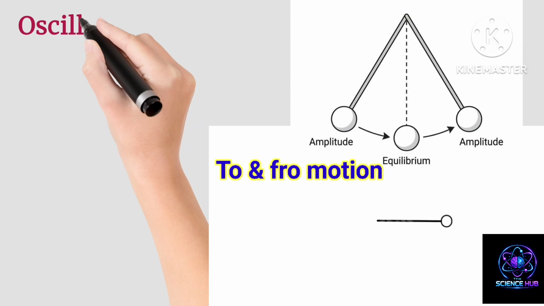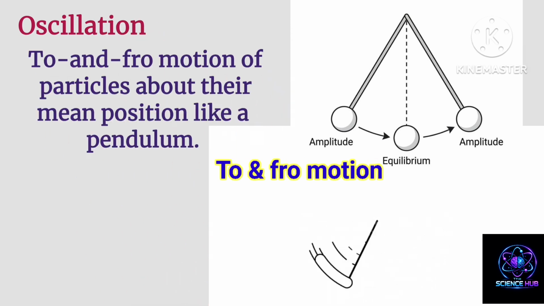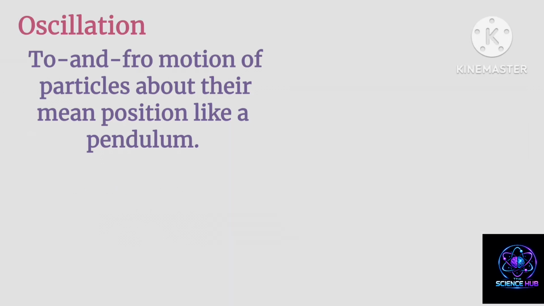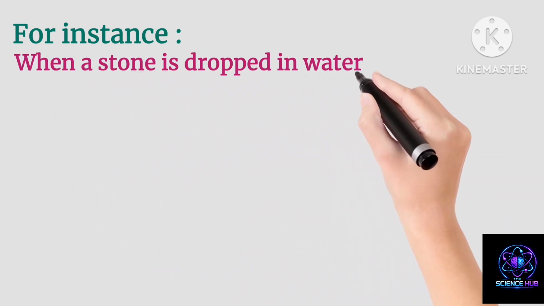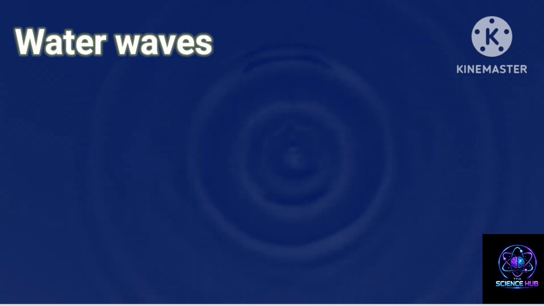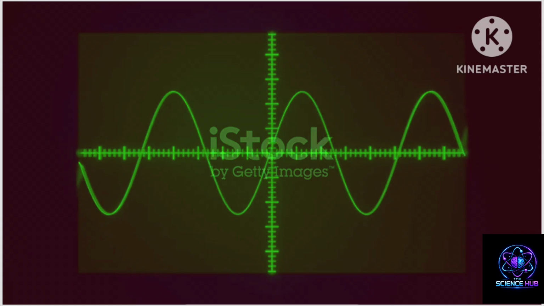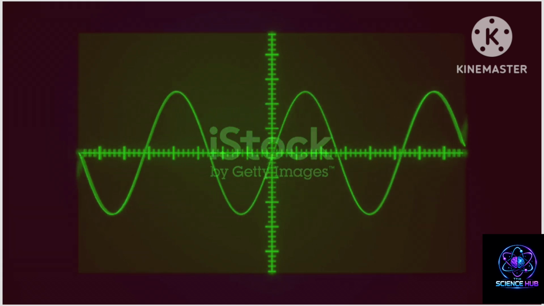Oscillation. Very important concept. Oscillation means to and fro motion of particles about their mean position, like a pendulum. For instance, when a stone is dropped in water, waves spread outward. Each water particle moves upward and downward and then returns to its original position. Thus, wave propagates energy, not matter.